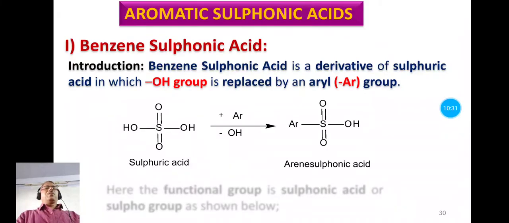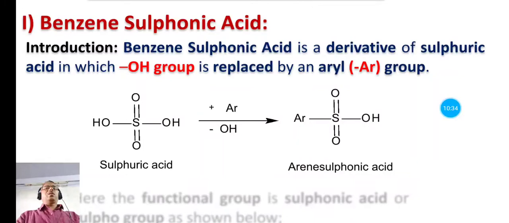Now we know the structure of sulfuric acid. So this is the structure of sulfuric acid, where the two oxygen atoms are bonded to sulfur by double bonds and two OH groups are bonded to sulfur by single bonds. And when one hydroxyl group is replaced by one arene or aryl group, then the obtained product is known as the arene sulfonic acid. So in this example, this arene is the benzene, so it will be the benzene sulfonic acid.